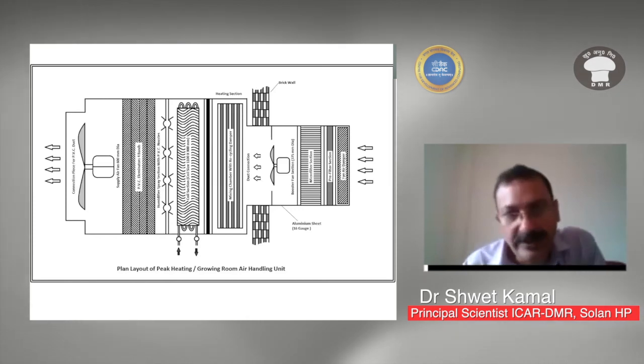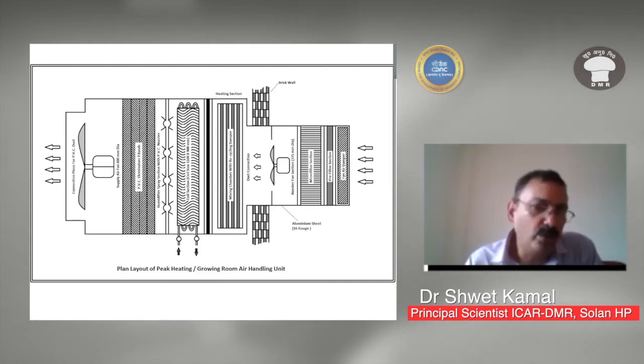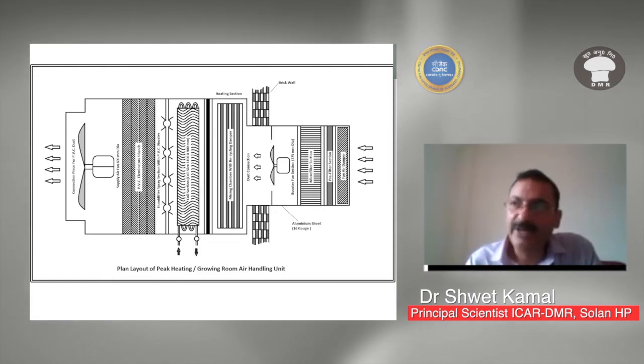So it will depend upon the temperature of the cropping room. It can also be done manually, so both ways you can do it. If it is a smaller unit, then it can be done manually, but in a bigger unit, it has to be done using sensors, right?